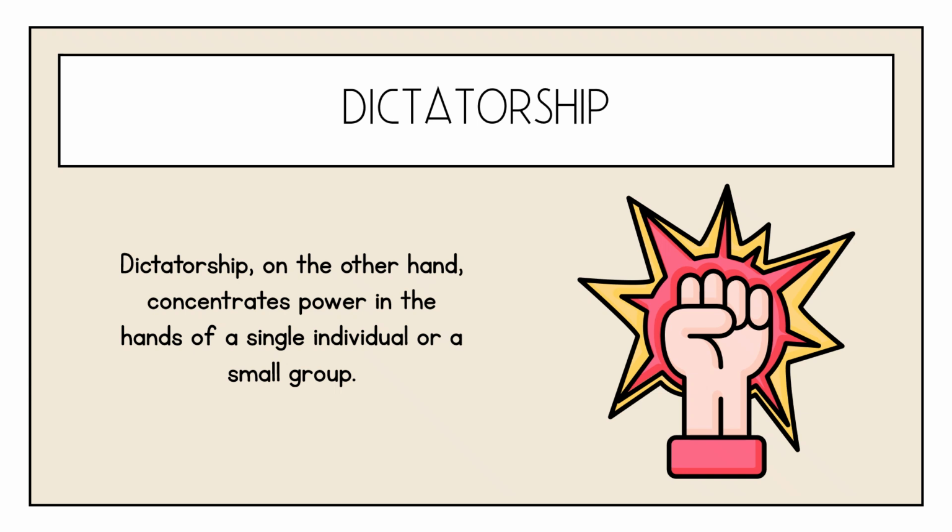Dictatorship. Dictatorship is concentrated power. A single person or a small group holds absolute power. Dictatorships can range from authoritarian, with limited political freedom, to totalitarian, with total control over all aspects of life. Suppression of dissent: dictatorships often restrict freedom of speech, assembly, and other basic rights.